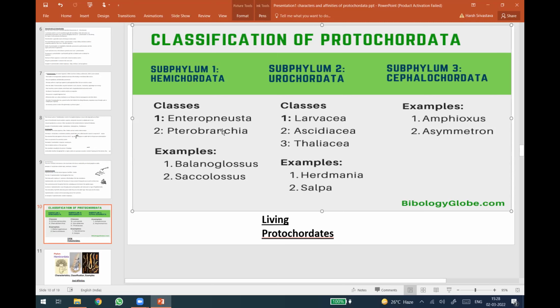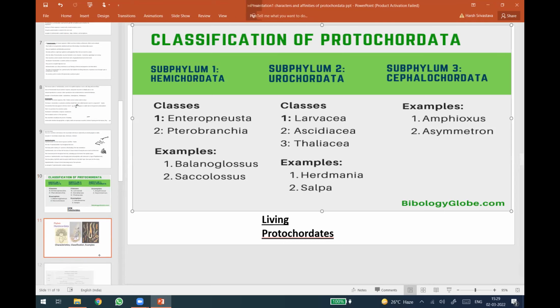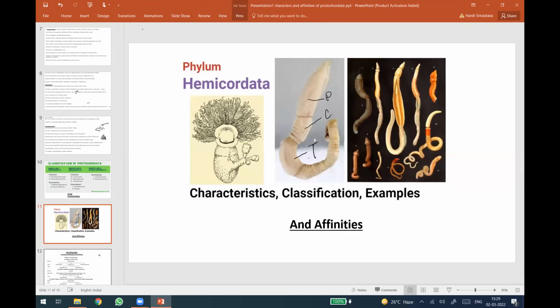Then the Amphioxus bears a single class, the Branchiostomata, or the Cephalochordata. The example is Amphioxus and Asymmetron. Amphioxus is also called Branchiostome. So with this ends the characteristics and classification of Protochordata.